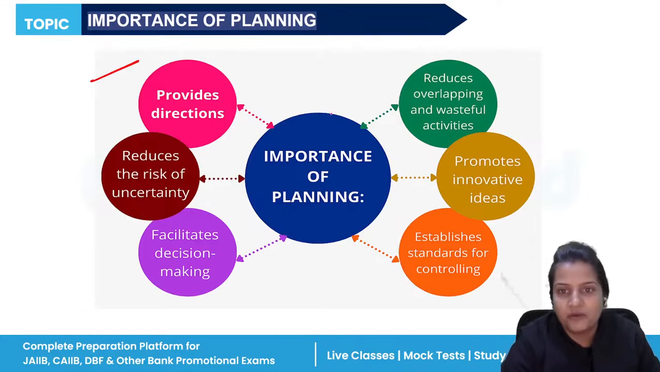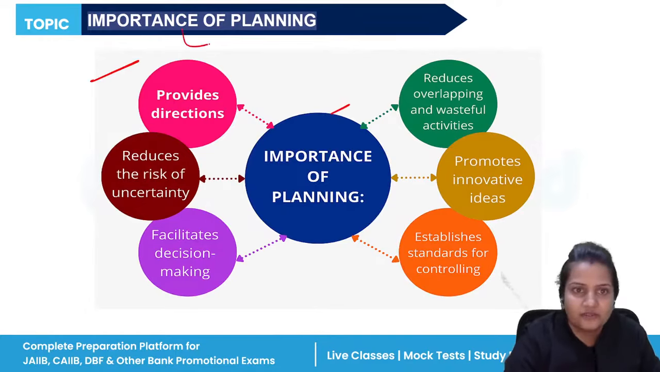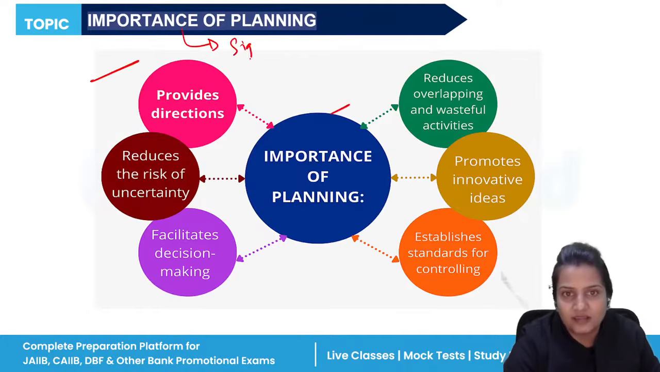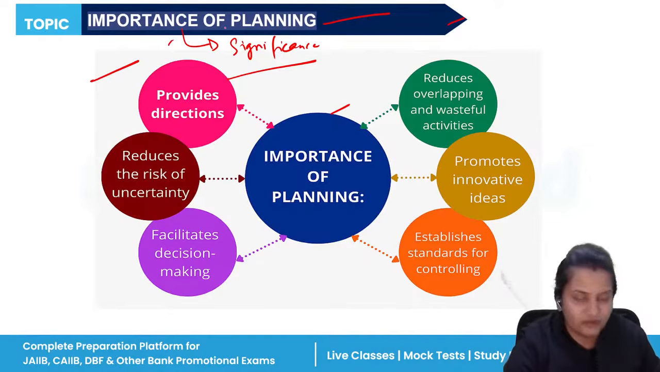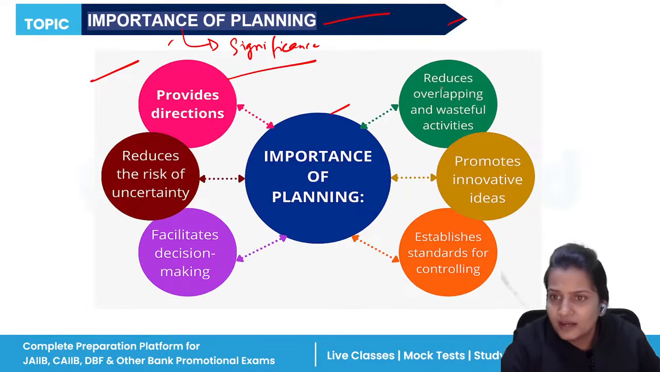Now, next is importance of planning. You can also say this as significance of planning. So planning is very important for our organization. Without planning, no other task can take place. So planning is the first and foremost function of management for any business organization. Now, what is its importance? It reduces overlapping and wasteful activities.